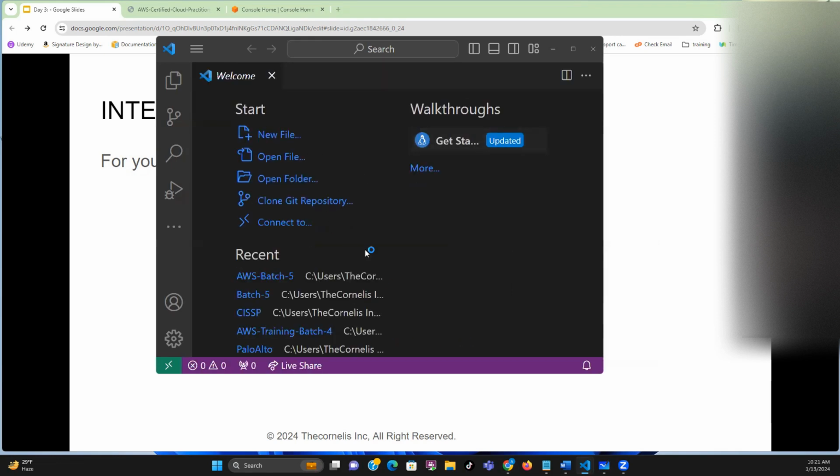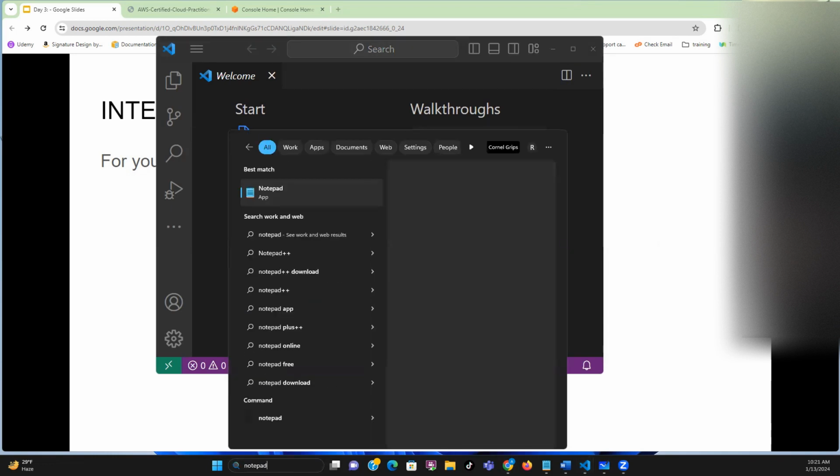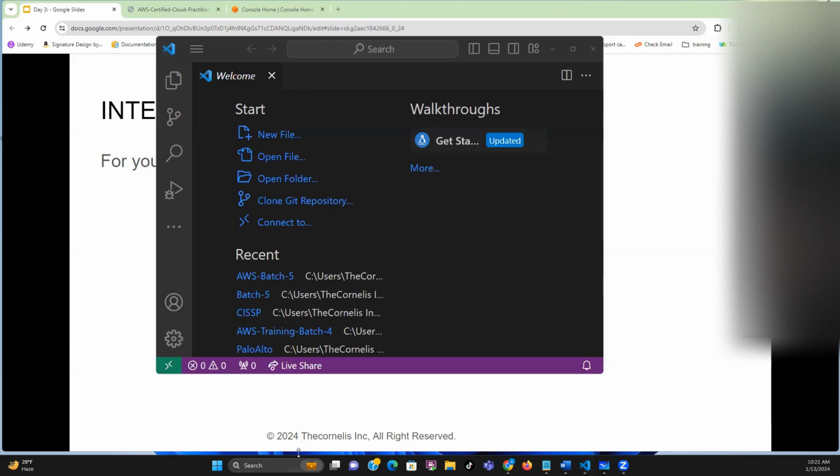Visual Studio Code is doing two things. It does the work of Notepad.